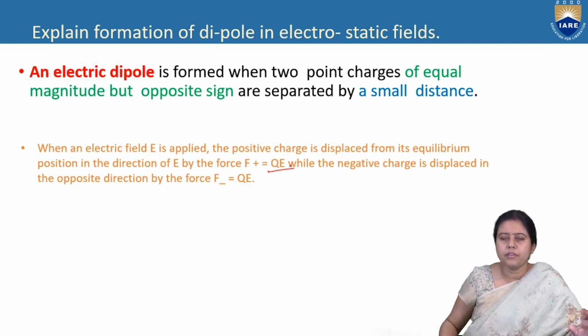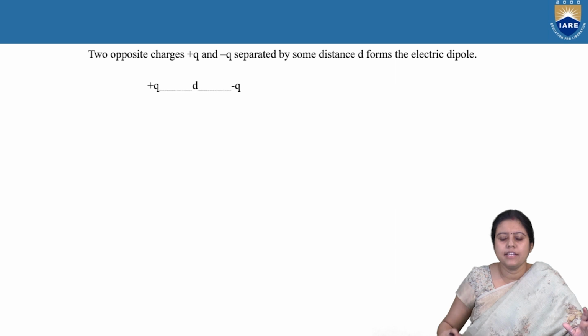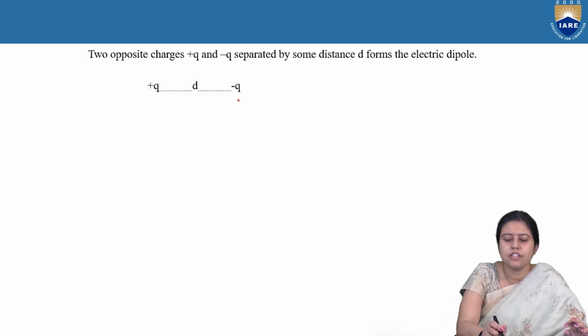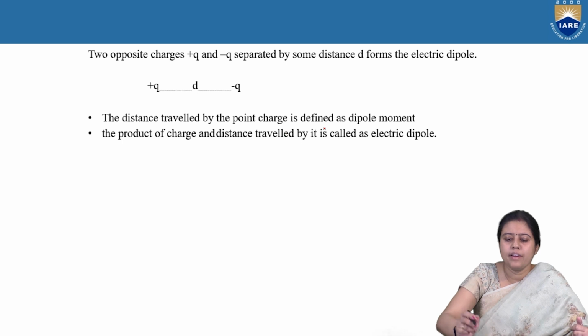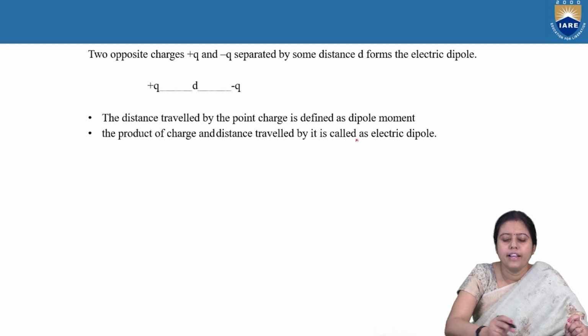To elaborate, think of two charges, plus Q and minus Q, with distance D between them.